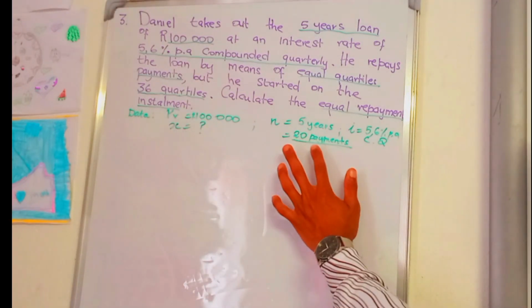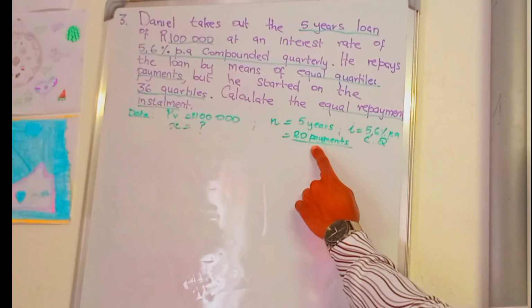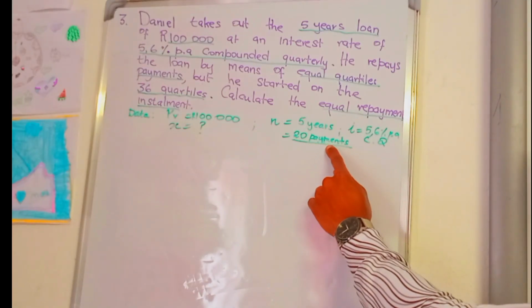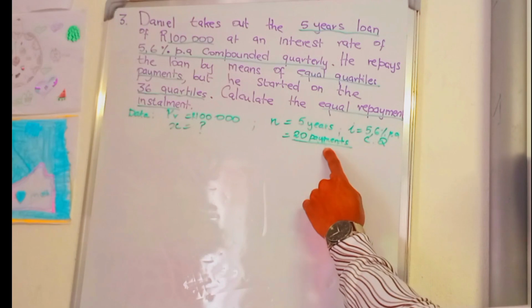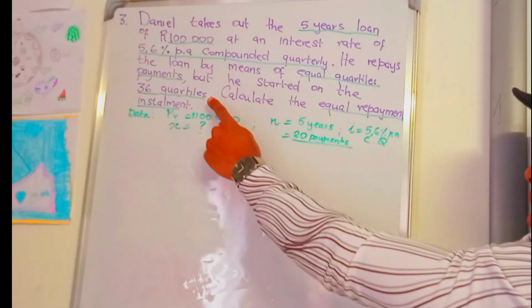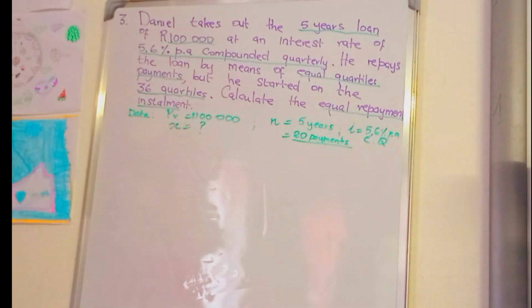You needed to complete this loan after 20 payments, 20 quarters, but he started at the 36th quarter. That is a missing payment. It's very important to note that.